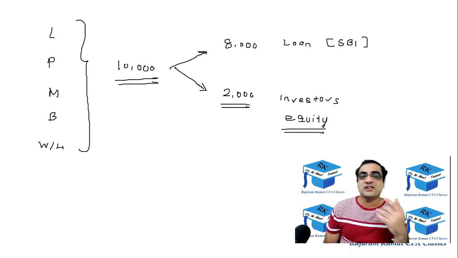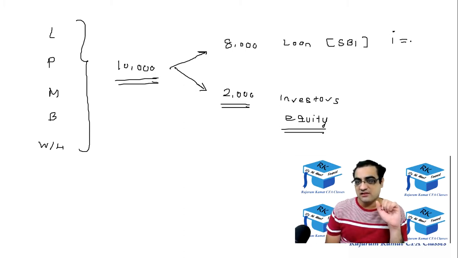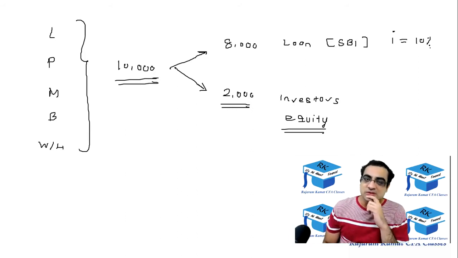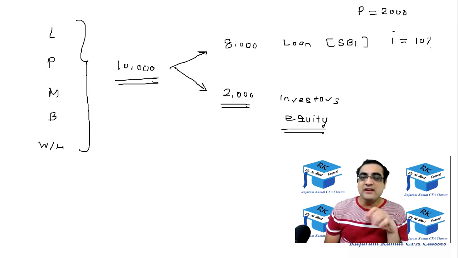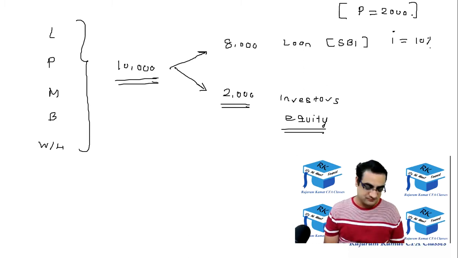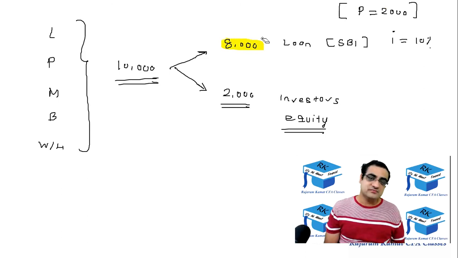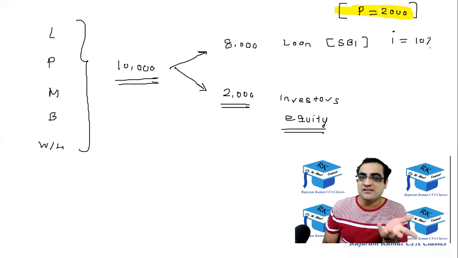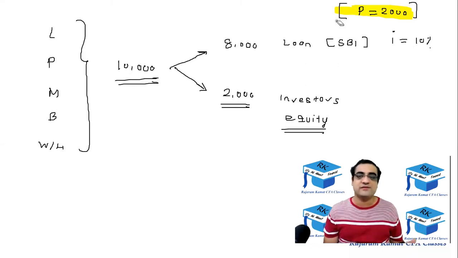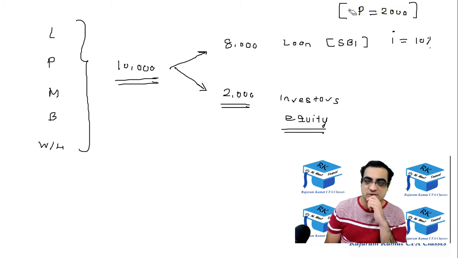So the company arranged 2,000 rupees from equity investors, or share investors, and the remaining 8,000 was taken as a loan from SBI. Now, when you take a loan from SBI, obviously SBI will charge you a fixed interest rate. Let's say that interest rate is 10%, and SBI told you that every year you have to pay principal of 2,000. You also have to pay interest, obviously, but if you pay 2,000 principal every year, then in 4 years the loan would be over. The total loan is 8,000. So basically it was a 4-year loan.